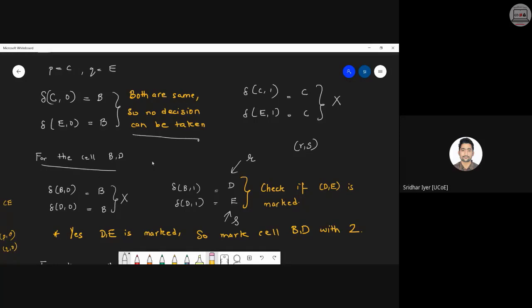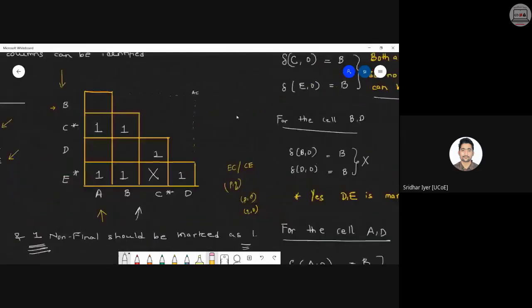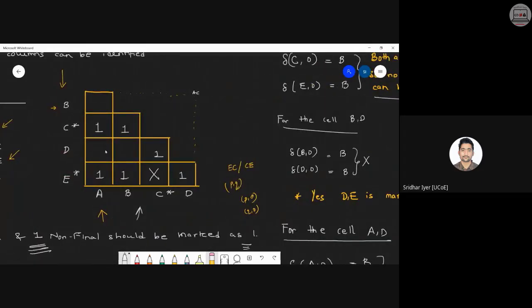Okay, so just check your box. R comma S, that is D comma E. D comma E is marked or not. You can check over here, D comma E is present over here if I'm not wrong. It can be called D comma E or E comma D, both are same.